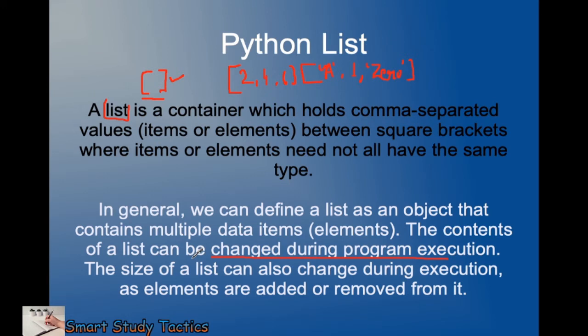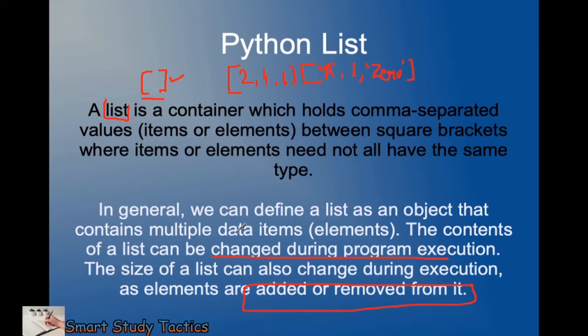We have two types: immutable and mutable. Mutable means we can change the values, and immutable means we cannot change the values. We can change the values of a list, set, and dictionary. We will talk about this in the upcoming videos. Today we are going to discuss only the list. Let's continue with the same topic. The size of a list can change during the execution of the program as elements are added to or removed from it.